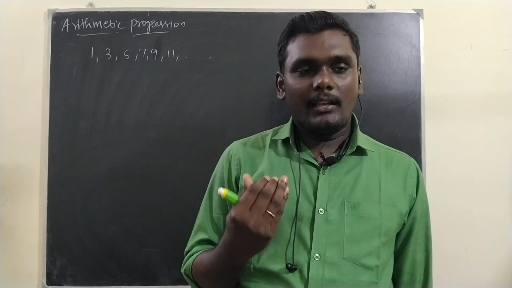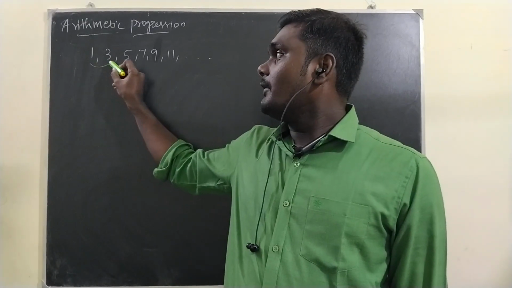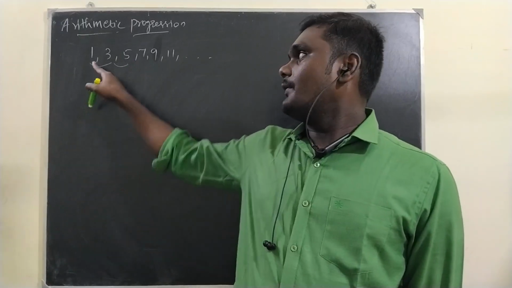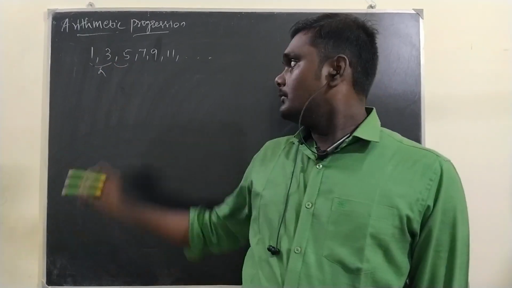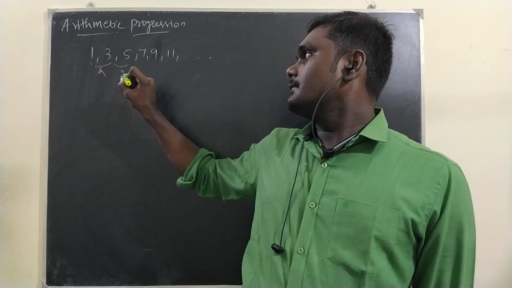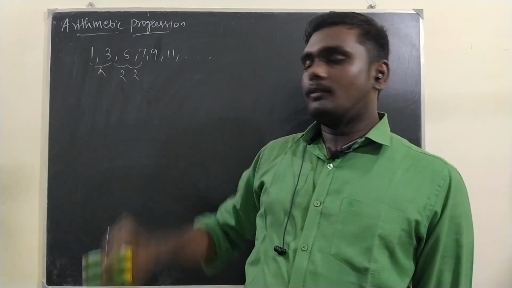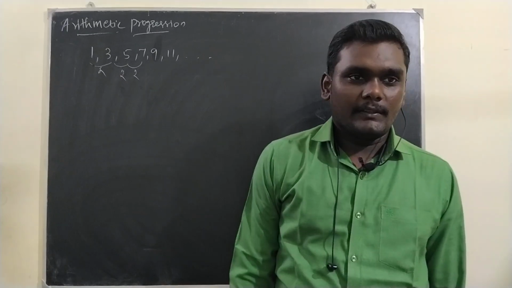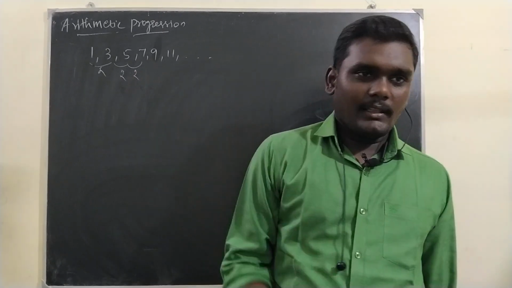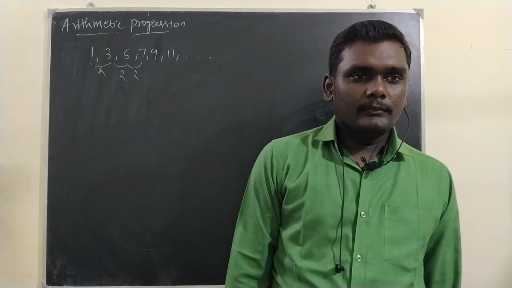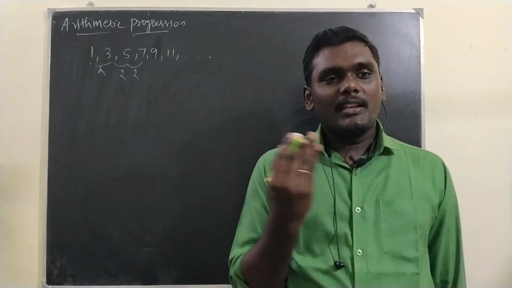When do we call it linear? Whenever the difference between the consecutive terms is equal. What is the difference between 1 and 3? 2. Difference between 3 and 5? Again 2. 5 and 7? Again 2. Then we call it a linear sequence. Non-linear means the differences are not equal. Got it? So some progress, some changes are happening.